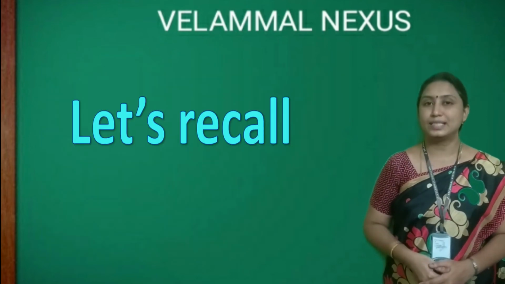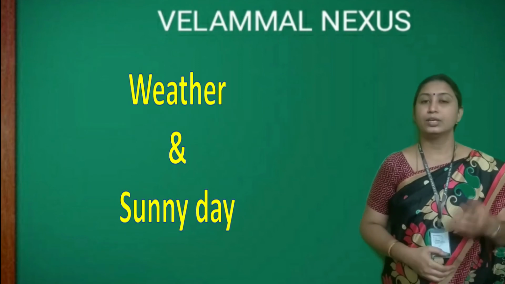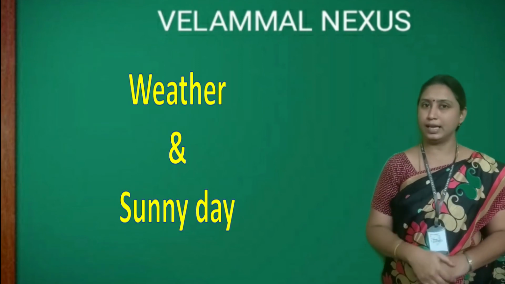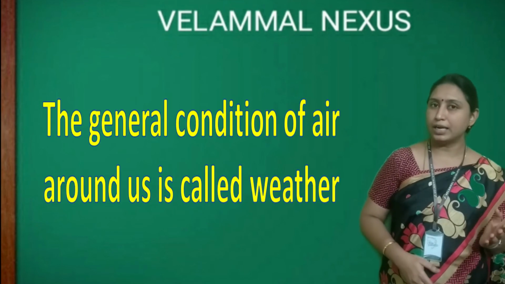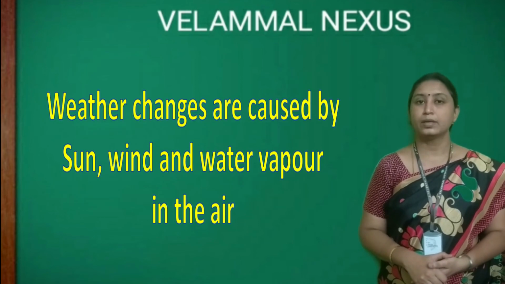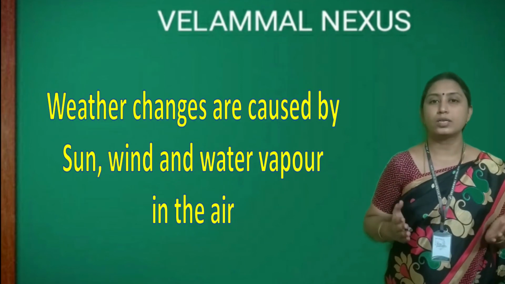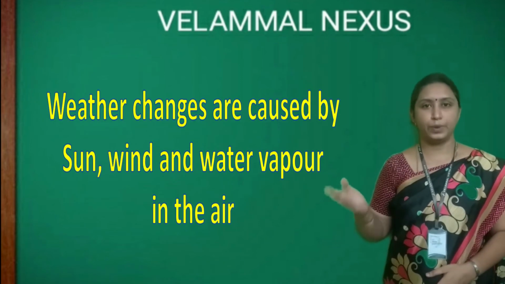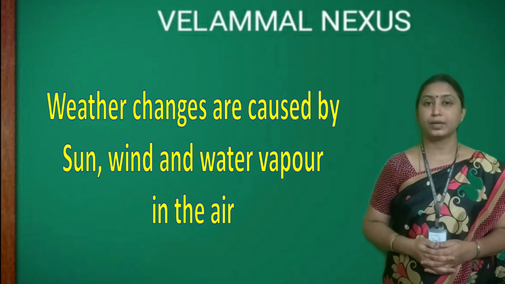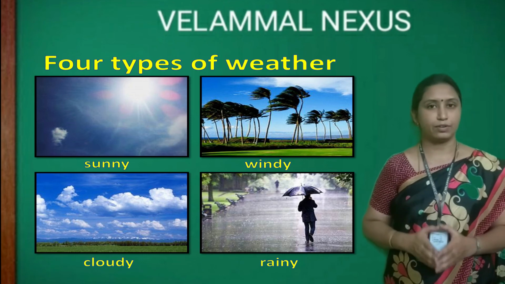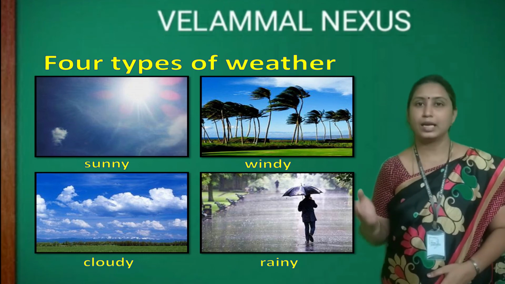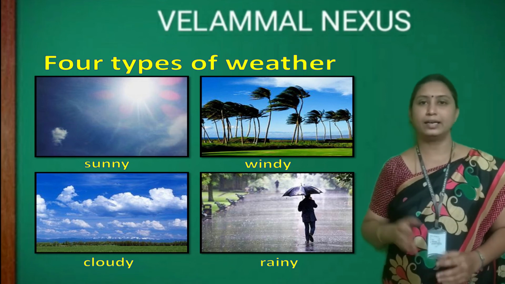Children, let's recall the key points. Today we have learnt about weather and sunny day. The general condition of air around us is called weather. Changes in the weather are caused by the sun, wind and water vapor present in the air. There are four types of weather. They are sunny, windy, cloudy and rainy.